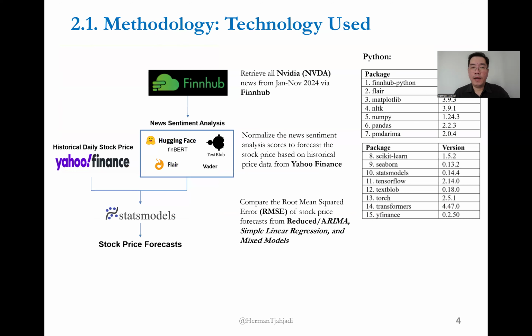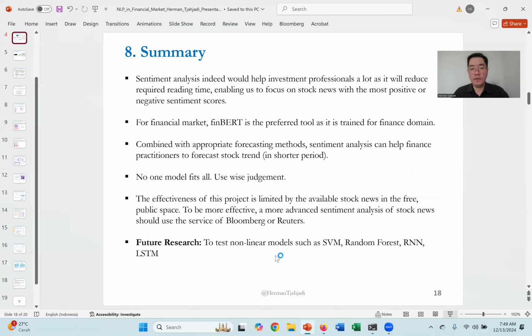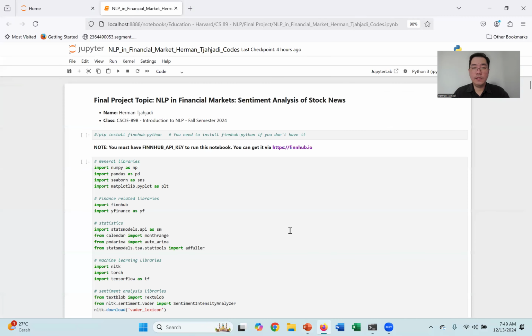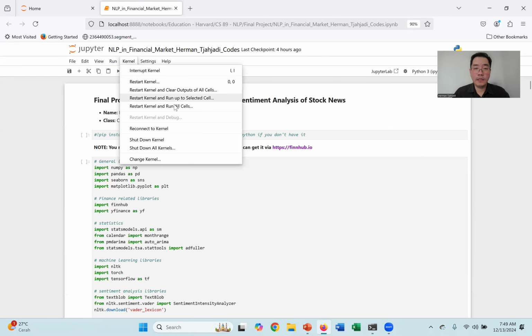Before I explain about the methodology, I think I should go back to the Jupyter Notebook and restart it because it will take a few minutes to run until finish. Okay, so this is my Jupyter Notebook. I'll run it from the start.